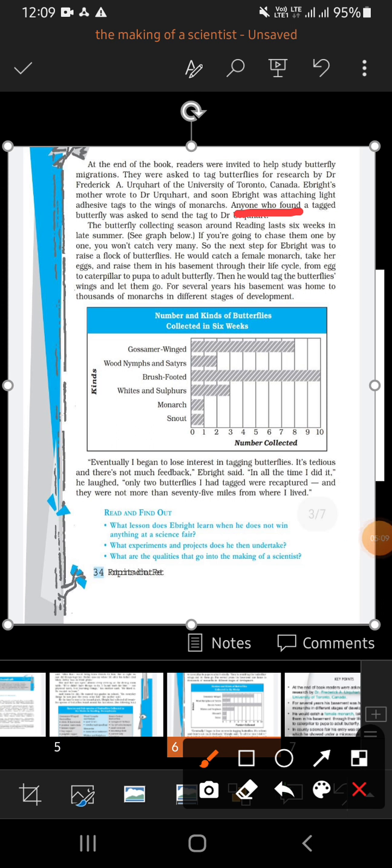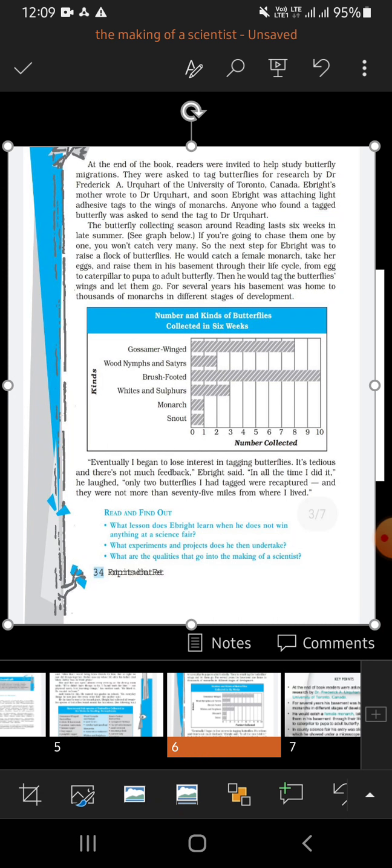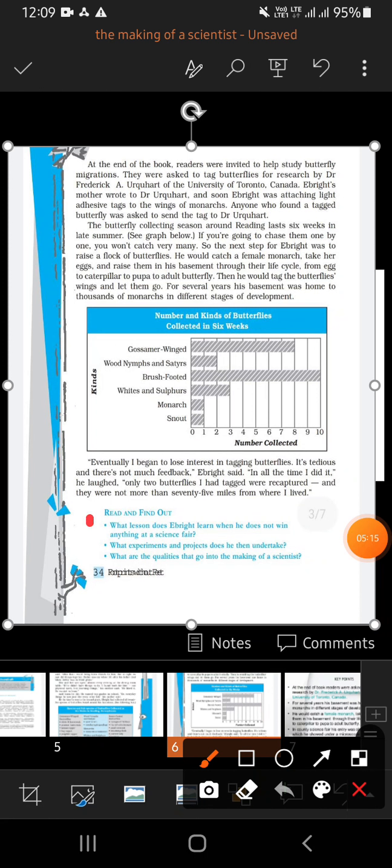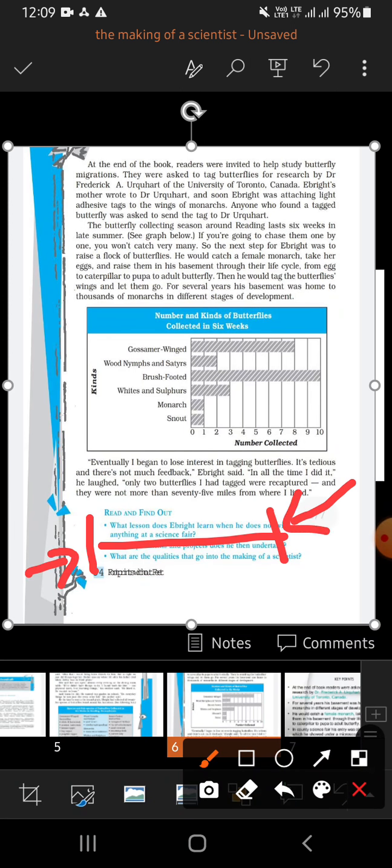Anyone who found a tagged butterfly was asked to send the tag to Dr. Urquhart. Suppose Albright tagged the butterfly over here and someone else found that tagged butterfly over there, which shows that butterflies migrate from one place to another, it would be crystal clear.